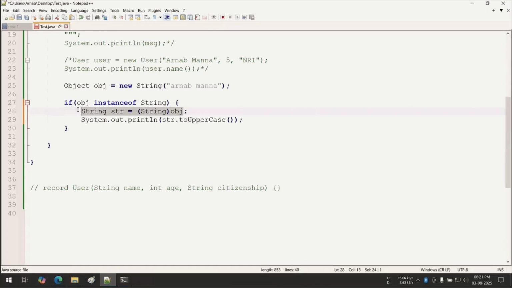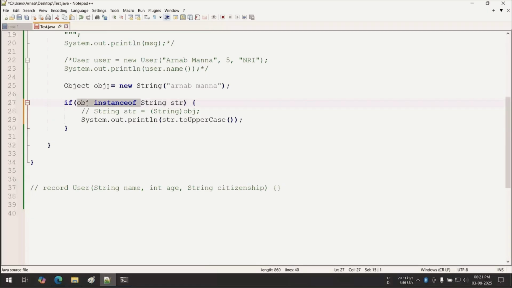Now, the Java 16 enhancement is telling, no need to typecast like this. You can simply ignore line number 28 and declare this str here. Now is it understandable? Yes or not? That means if it is an instance of String, then obviously it is 100% correct that this object can be typecasted to java.lang.String type.